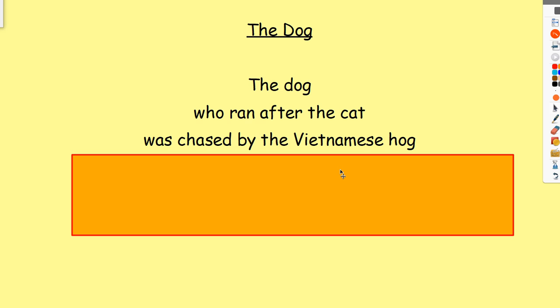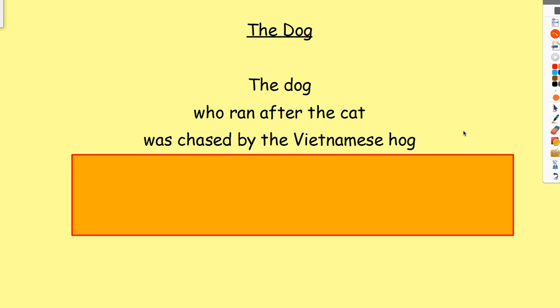Was chased by a Vietnamese hog. So our poem so far, the dog who ran after the cat was chased by the Vietnamese hog. A hog's a type of pig, and Vietnamese means someone or something from a place called Vietnam, a country called Vietnam.